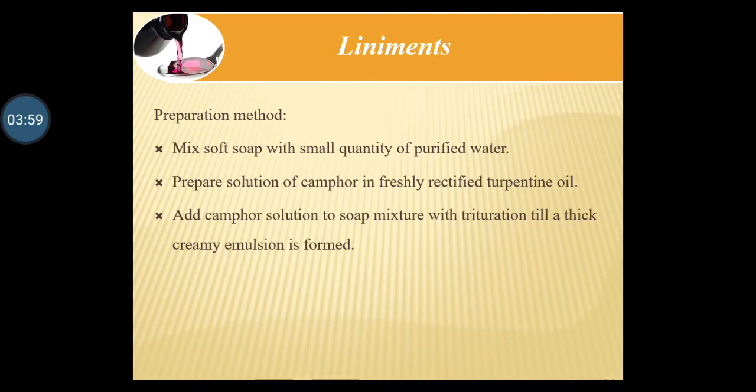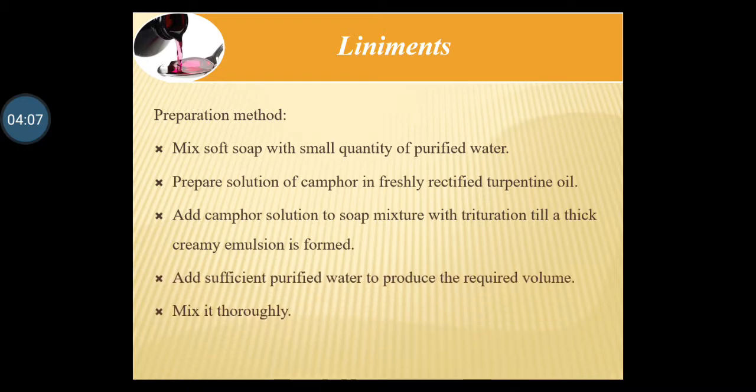Then add the camphor solution to the soap mixture with trituration till a thick creamy emulsion is formed. Add sufficient purified water to produce the required volume. Mix it thoroughly and transfer the preparation to the bottle, label it and dispense it. This is a simple method of preparation of turpentine liniment.